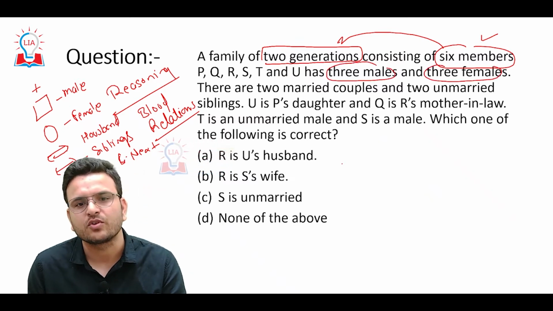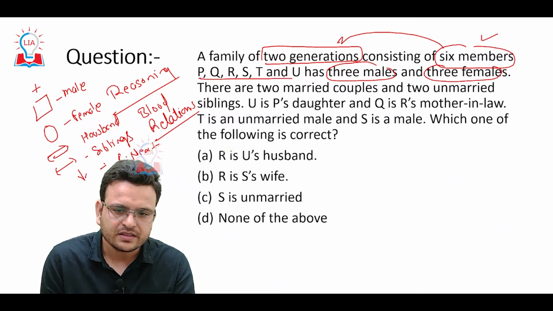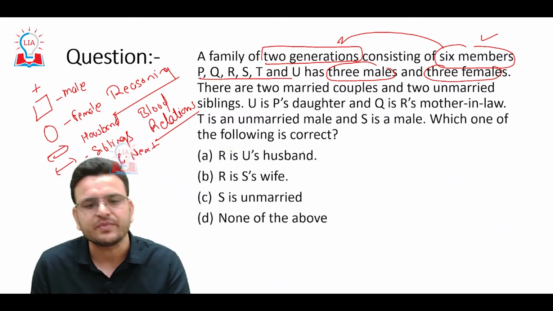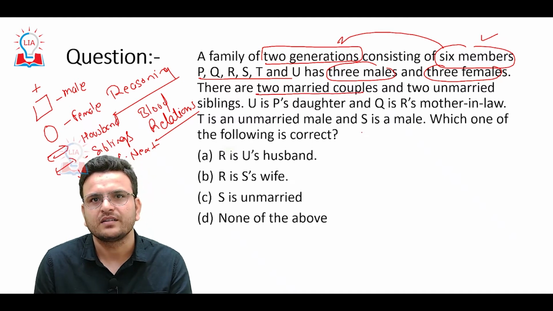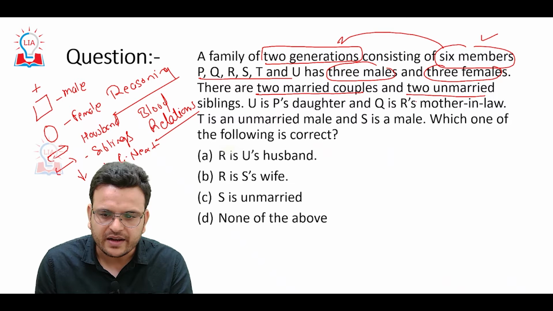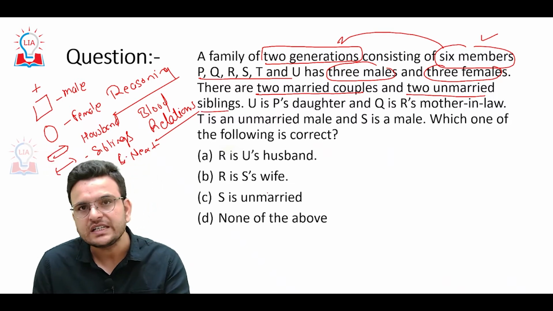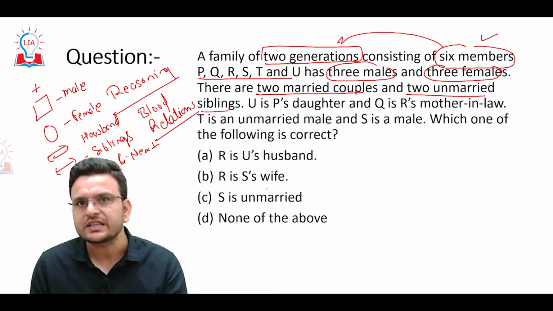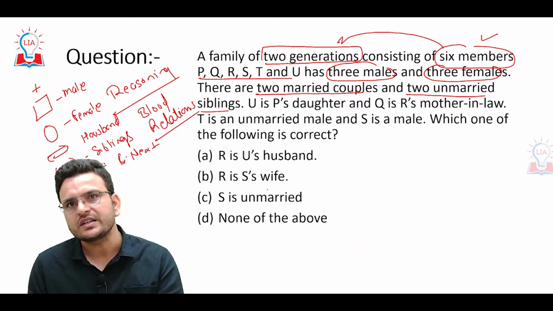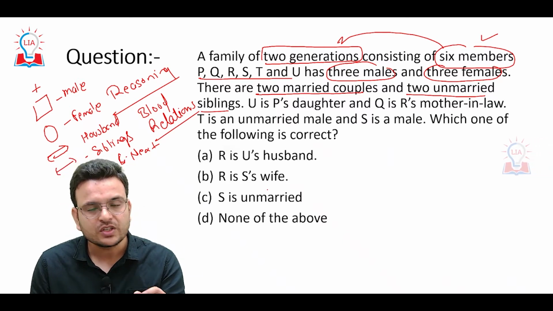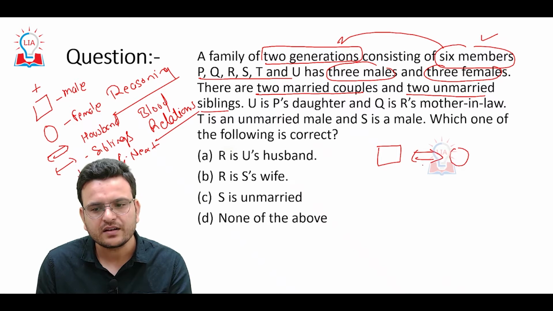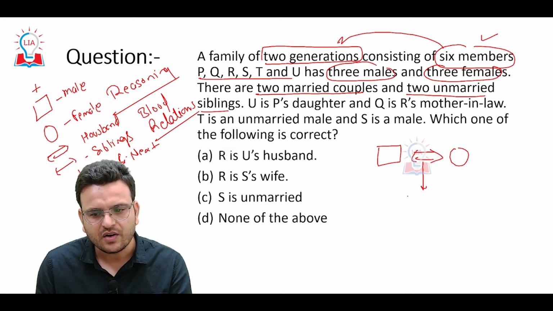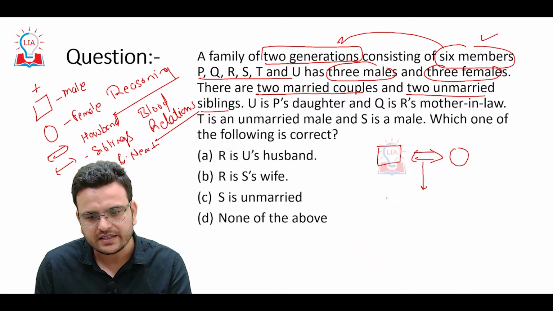The second important piece of information is that among the 6 members, there are 3 males and 3 females. There are 2 married couples and 2 unmarried siblings. We have to think that only 2 generations are there. Among these 2 generations, there can be 2 married couples like this. These 2 married couples, again they have one more married couple, it can be like that.